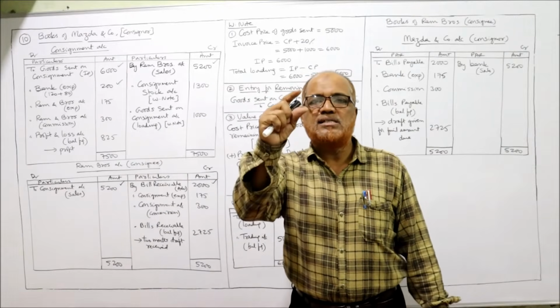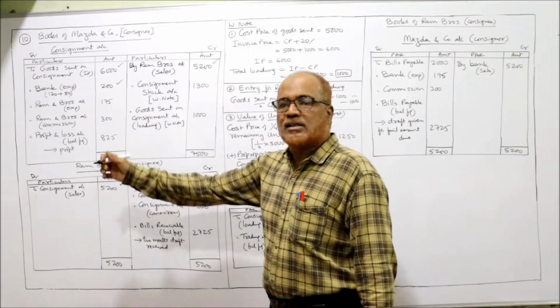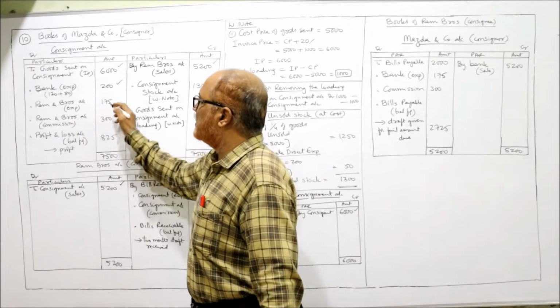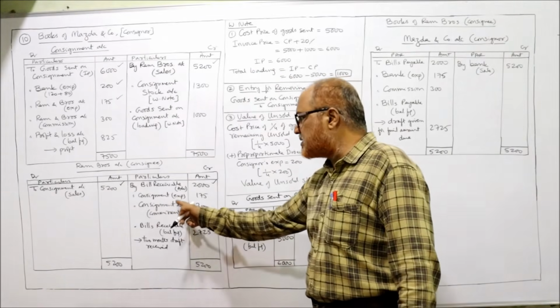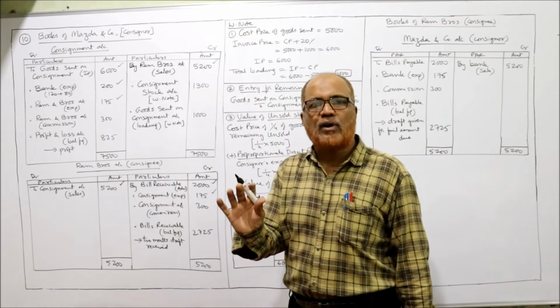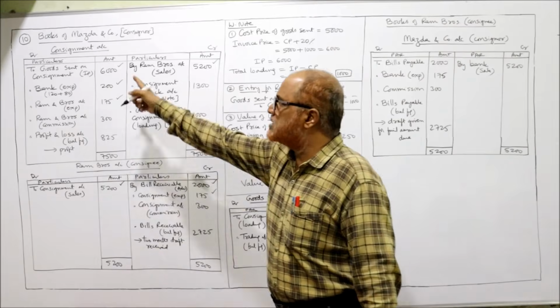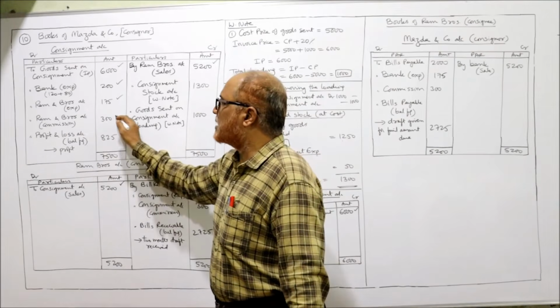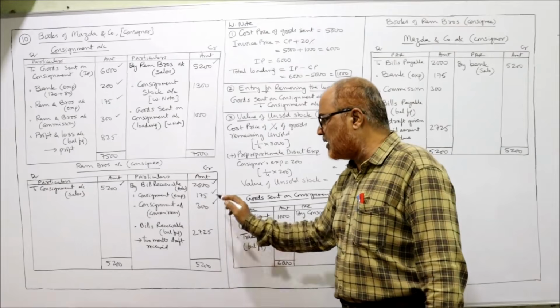So consignment account debited to Ram Brothers, expenses 175, and Ram Brothers account credited by consignment 175. Similarly for commission, the same entry: consignment account debit to Ram Brothers, commission 300, and Ram Brothers account credit side commission 300.